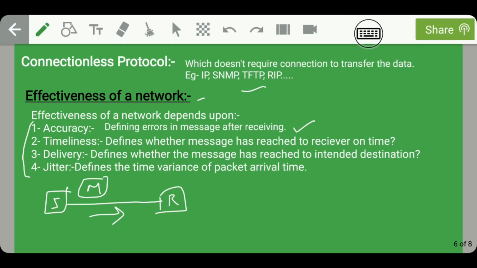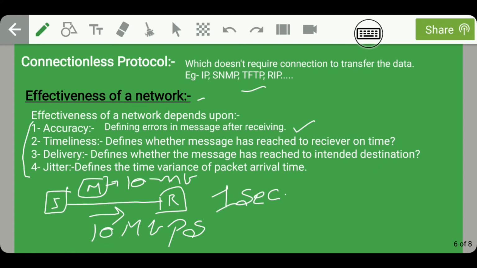Guys, moving on, the second term is timeliness. Now, what does timeliness mean? Let us assume that in the given example, the size of this message is 10 MB, whereas the bandwidth provided by the network, that is the speed of data transfer from sender to receiver, is 10 Mbps. So according to this speed, the message should reach the receiver in 1 second. Now we have to check whether the message reached the receiver in 1 second or not.